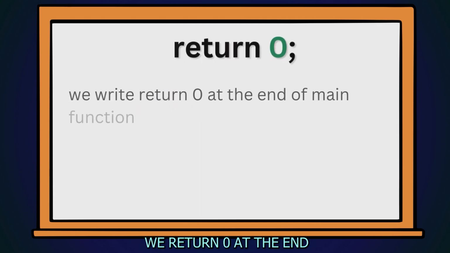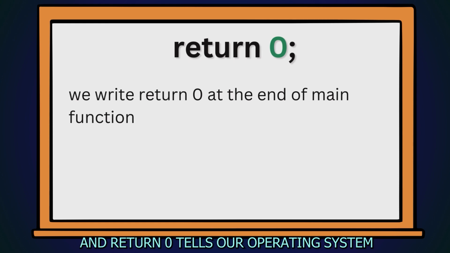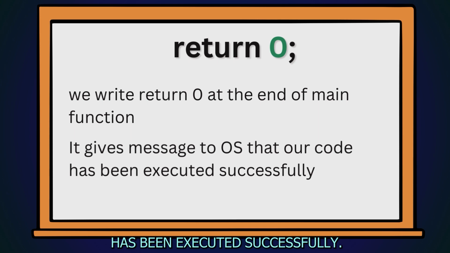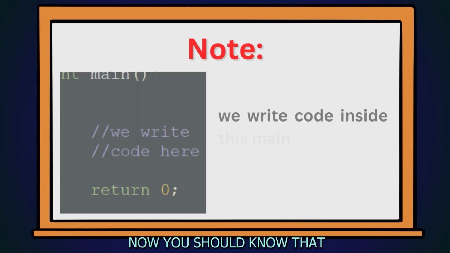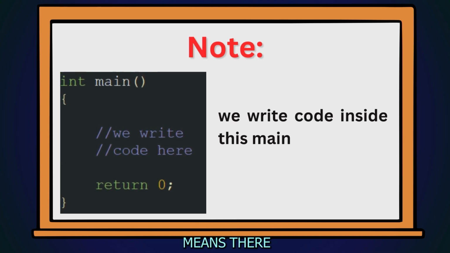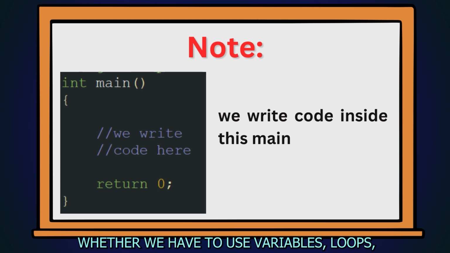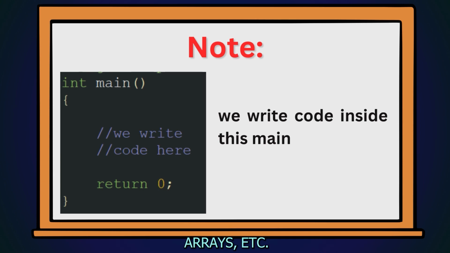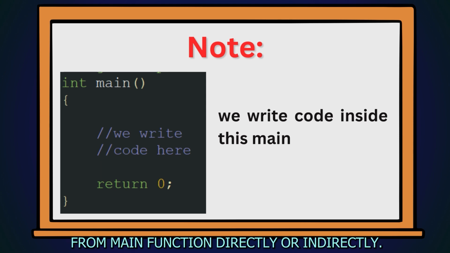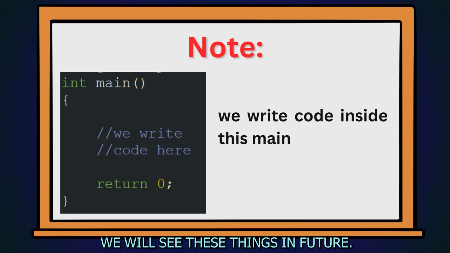We return 0 at the end, and return 0 tells our operating system that the code has been executed successfully. Now you should know that our code mainly runs inside the main function. Whether we have to use variables, loops, arrays, etc., we use them in the main function. Or if we have extra functions, we call them from the main function directly or indirectly. We will see these things in future.